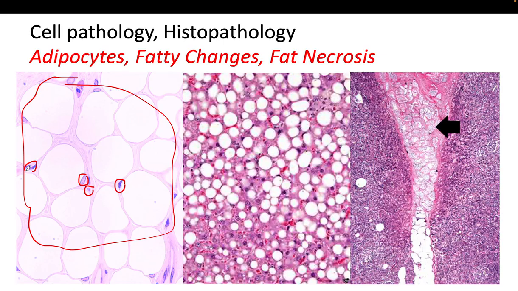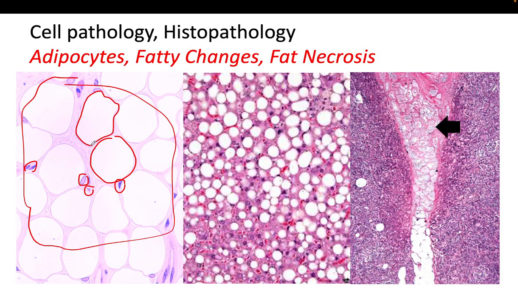And why do we have the nucleus in the peripheral part? Because adipocytes have a massive vacuole that pushes the nucleus to the periphery. So to identify a normal adipocyte, you will see one big empty space with a thin ring of cytoplasm, which is this one that I'm moving the line around the cell. So these are the adipocytes.